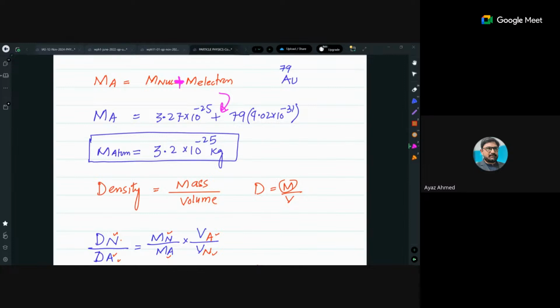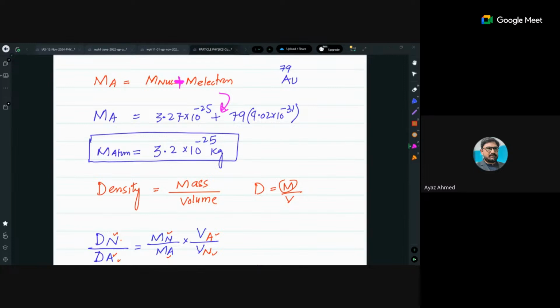It's very simple. It will be given to you that we have 79 nucleons, sorry, 197 nucleons and 79 electrons.